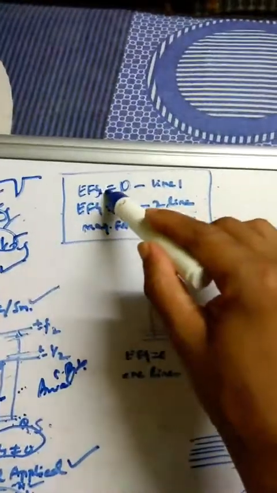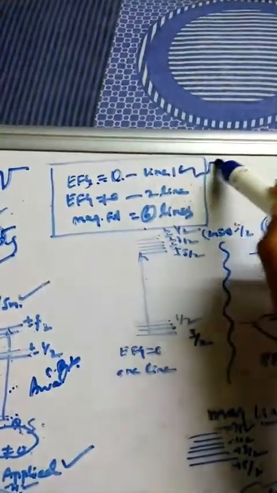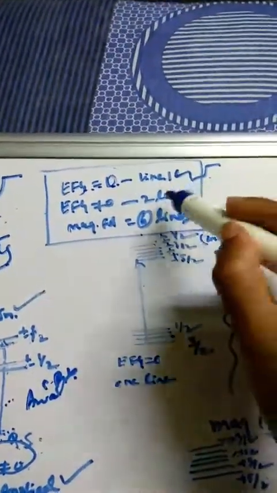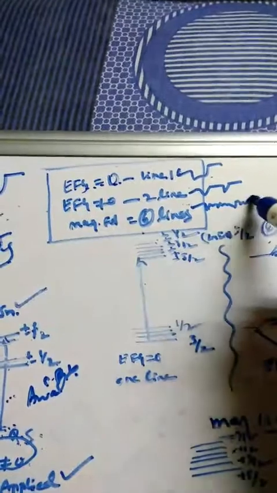Okay, so in general how can we summarize? If the electric field gradient is equal to 0, spherical symmetry is there, and we are going to get one line, a singlet. And if it is not equal to 0, that means axial symmetry will be there, and I am going to get 2 lines like this. And if a magnetic field is present, then I am going to get 6 lines: 1 2 3 4 5 6. So this is how the spectra of a Mossbauer pair we are going to get.